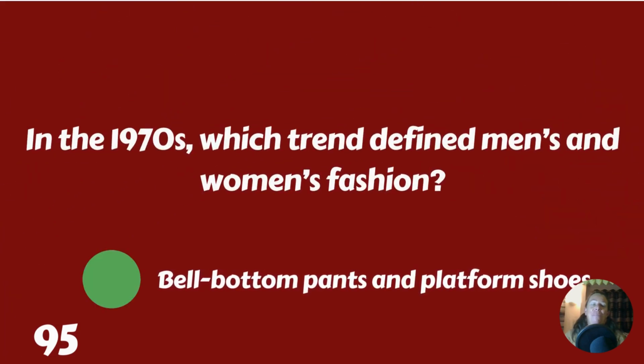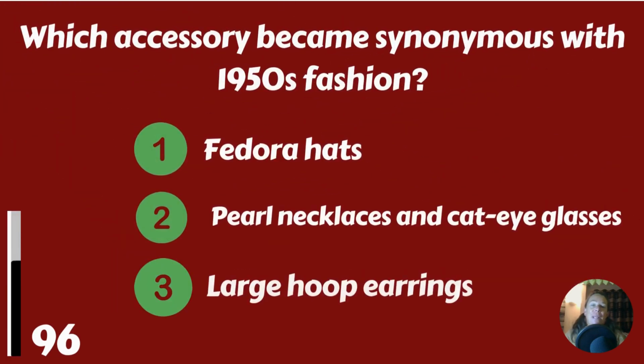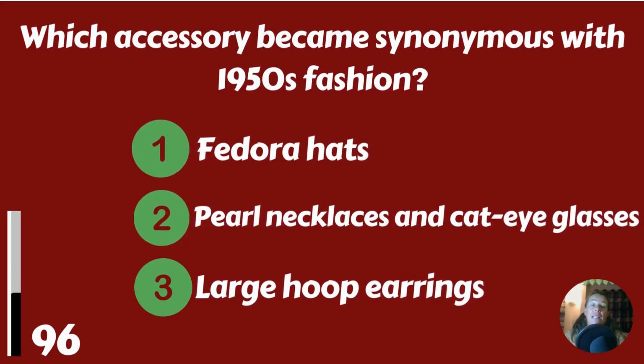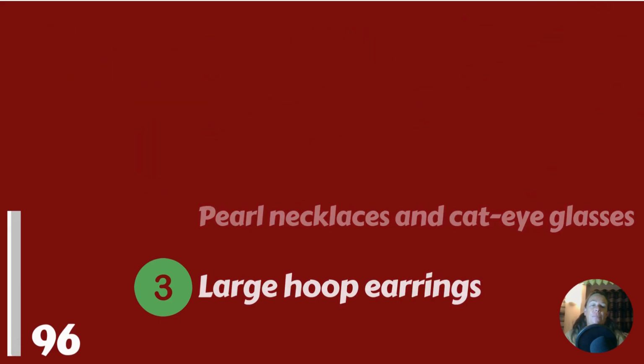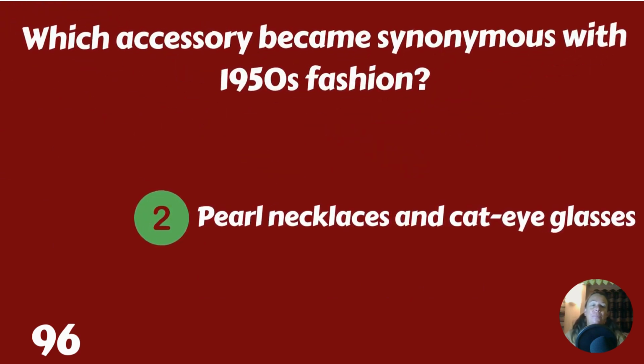Bell-bottom pants and platform shoes. Which accessory became synonymous with 1950s fashion? Fedora hats, pearl necklaces and cat-eye glasses, or large hoop earrings? Pearl necklaces and cat-eye glasses.